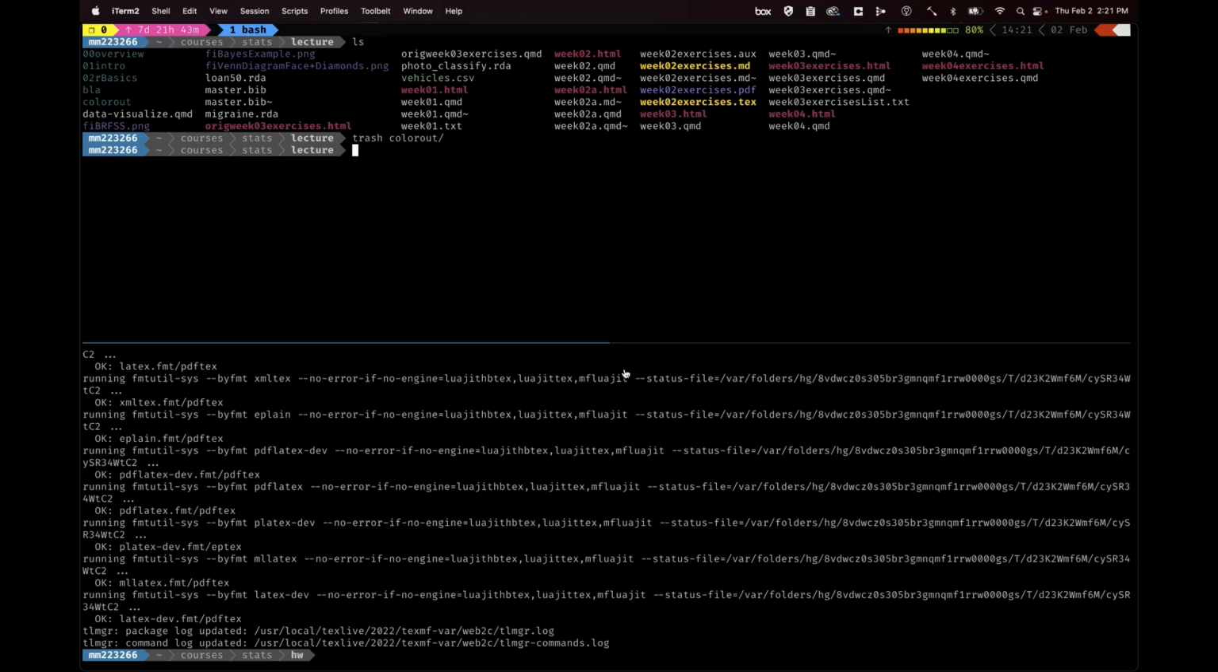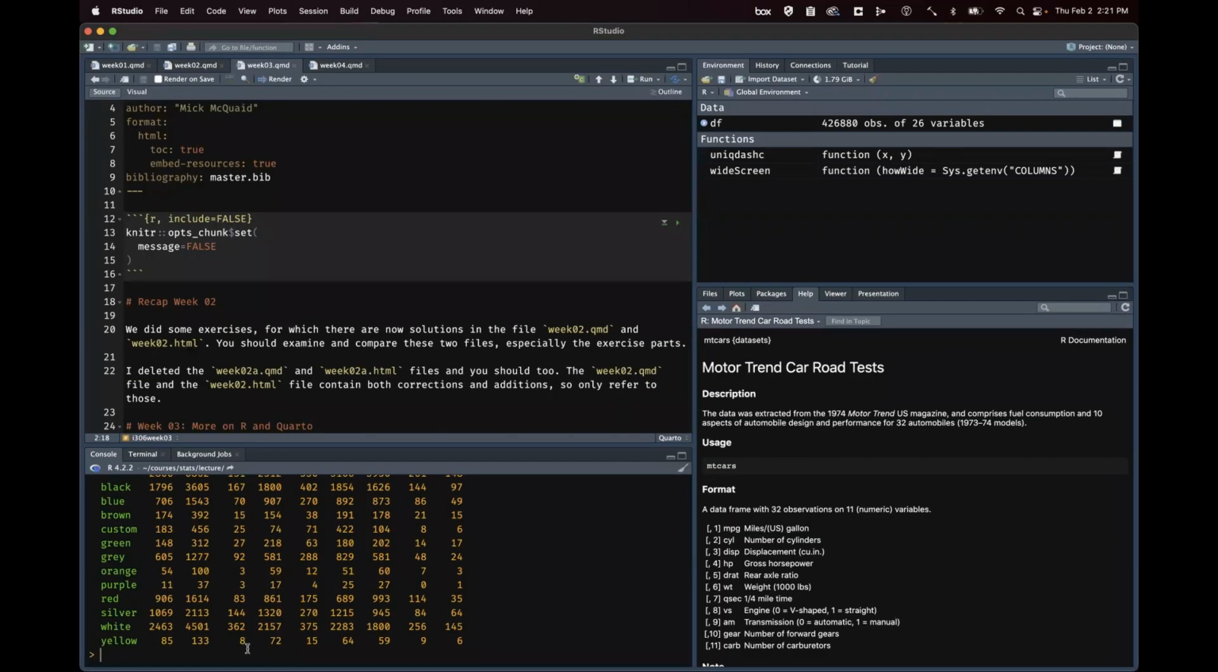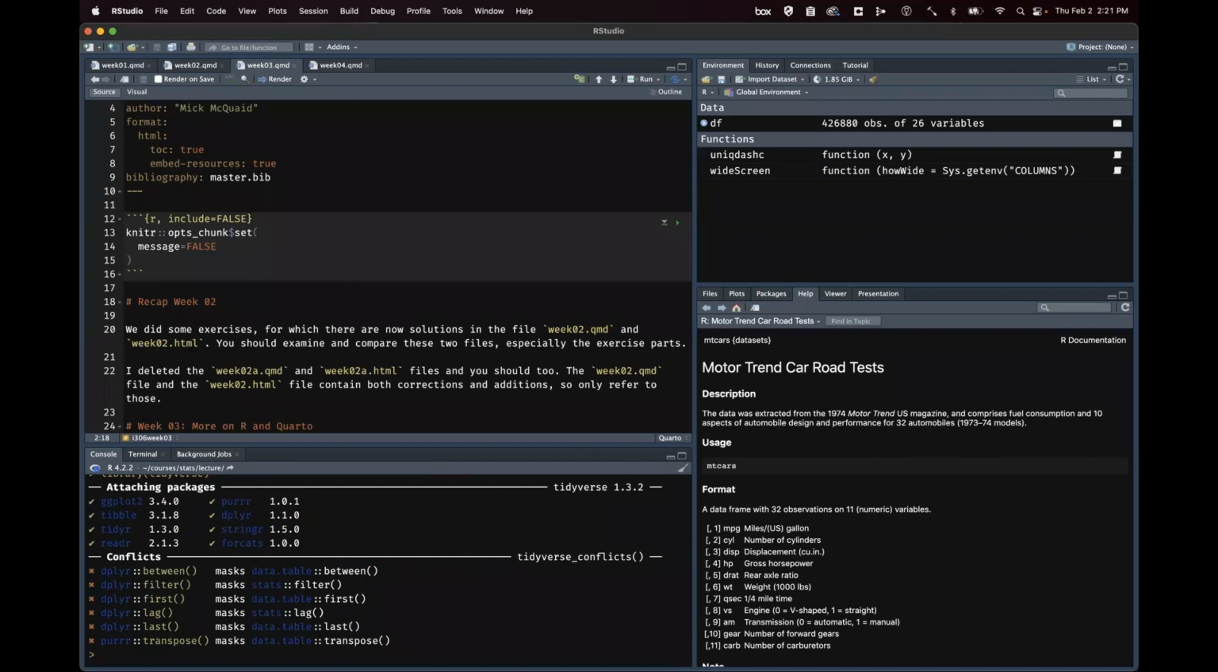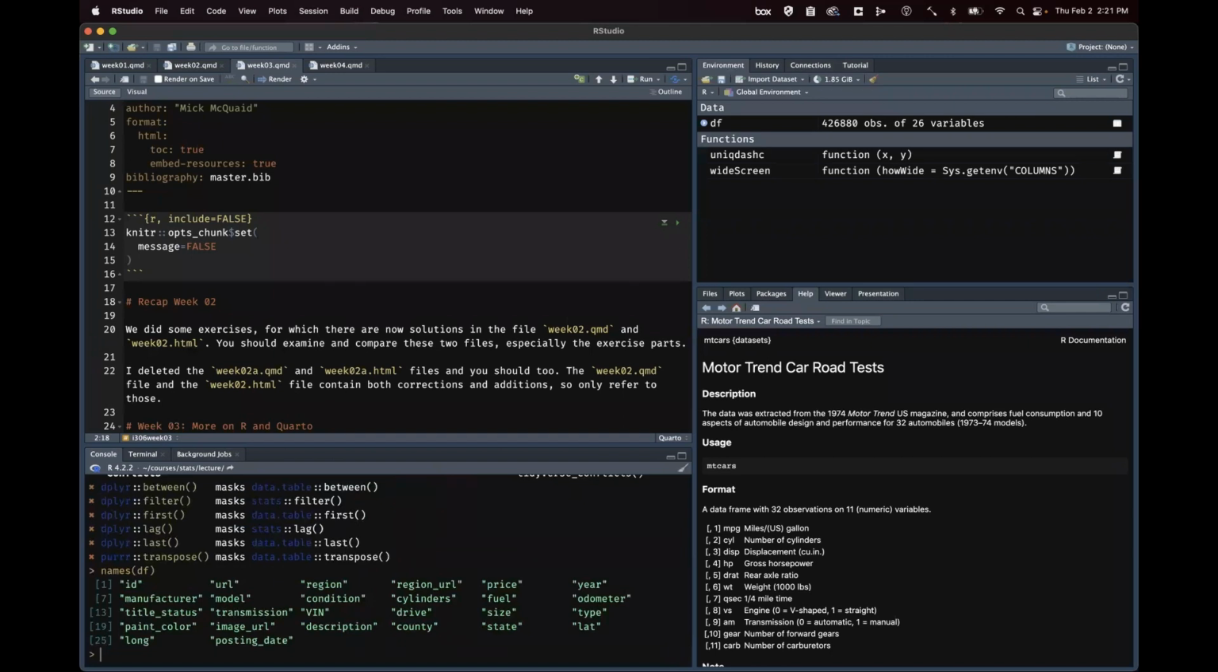Oops, wrong window. Let's say that I want to say DF gets DF select. Oh, I didn't load the tidyverse yet. Let me load the tidyverse. You need to do that at the beginning. You're going to use select. Okay, and then we'll say DF. Oh, let me actually list the names of the columns here. Names DF.